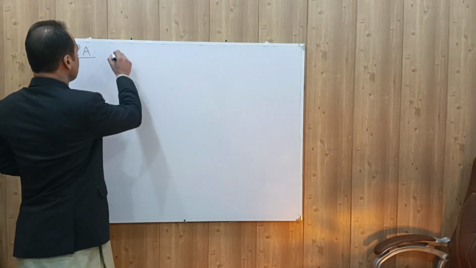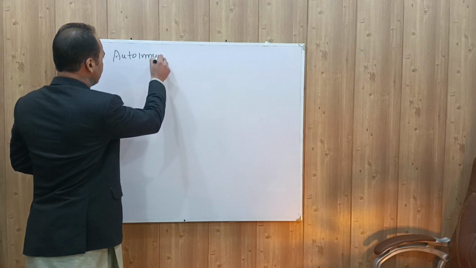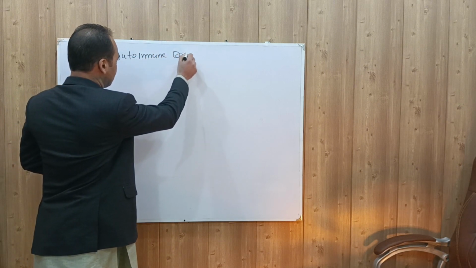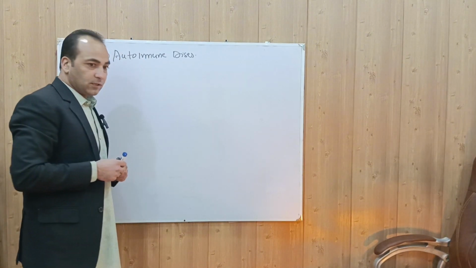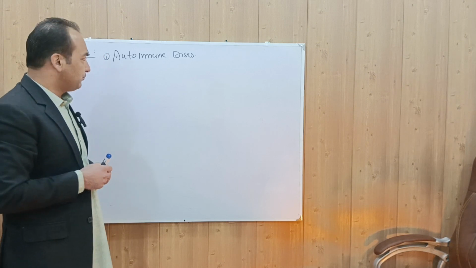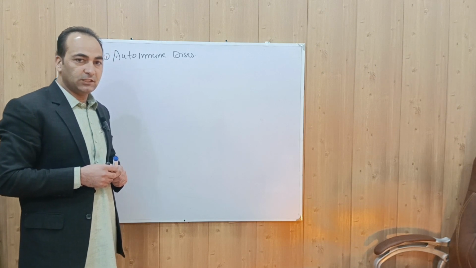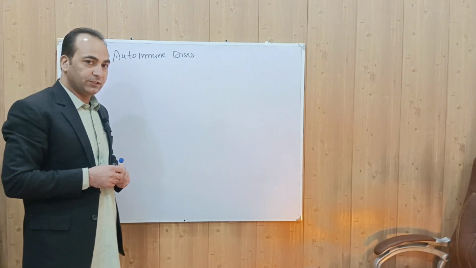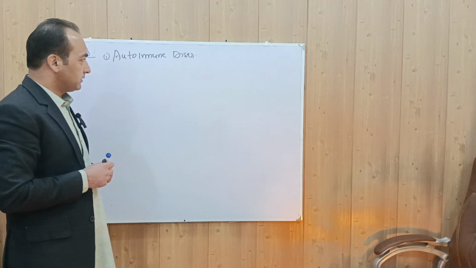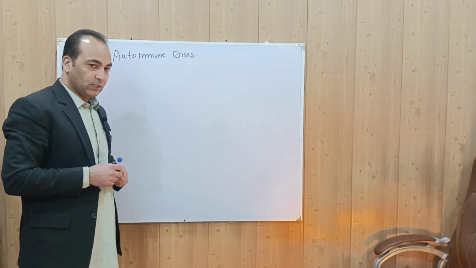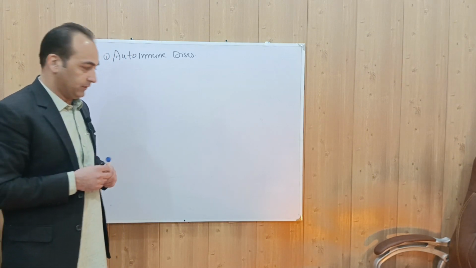Today we will discuss rheumatoid arthritis. Rheumatoid arthritis is an autoimmune disease. The cause of rheumatoid arthritis is unknown, but an infection, environmental changes, and genetic factors can trigger the immune reaction against the joint, and this immune reaction not only affects the joint but can also involve other organs.